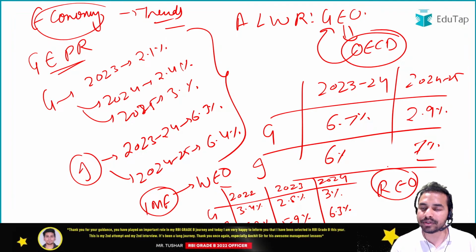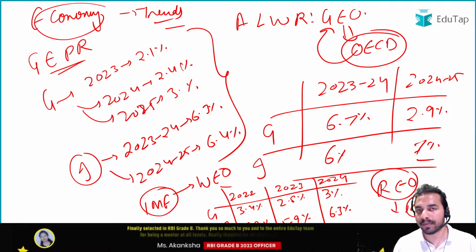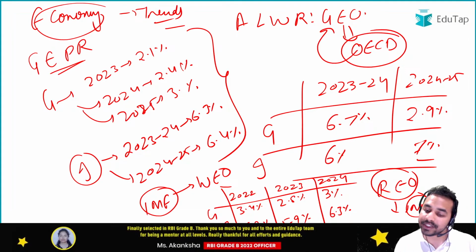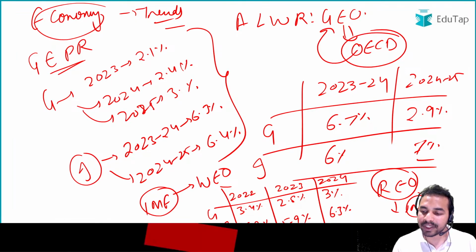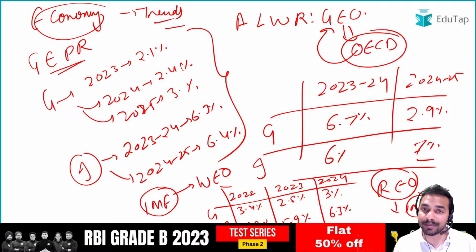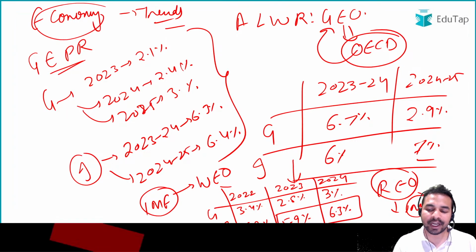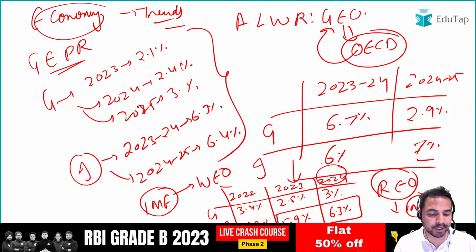Now guys, we are just talking about the World Economic Outlook, but sometimes regional economic outlooks are also launched, and it is IMF only which launches the regional economic outlook. It is very easy to remember that as per the regional economic outlook, just remember these 2 numbers. For 2023, India's GDP growth rate is 5.9%. For 2024, India's GDP growth rate is 6.3%. And guys, this is the right answer.